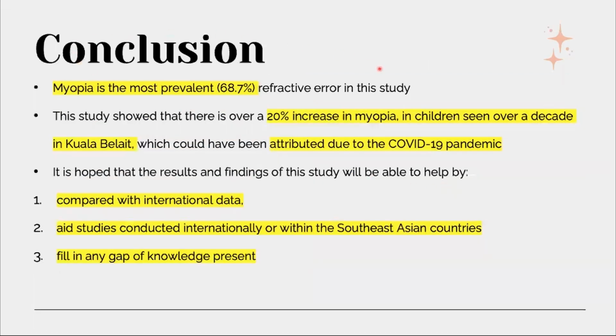In conclusion, myopia is the most prevalent refractive error in this study, and it showed a 20% increase in myopia over a decade in Brunei, which may be attributable to the COVID-19 pandemic. It's hoped that the results and findings of this study will be able to help other studies by aiding them and also to fill any gaps of knowledge present.